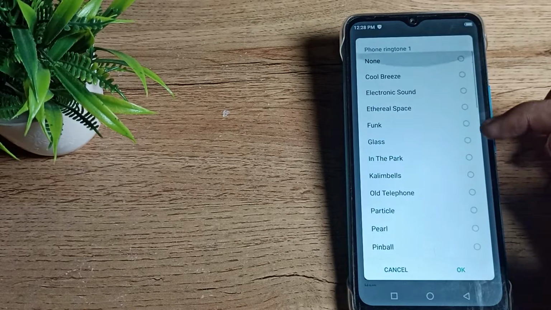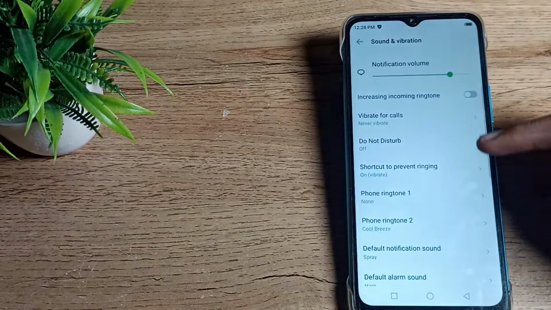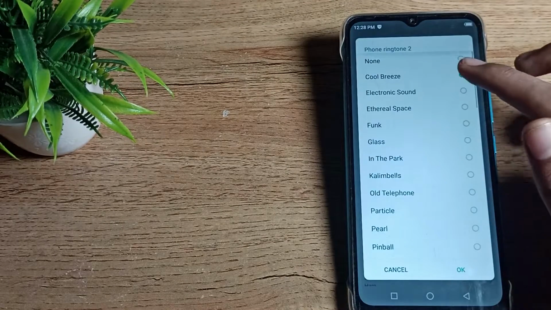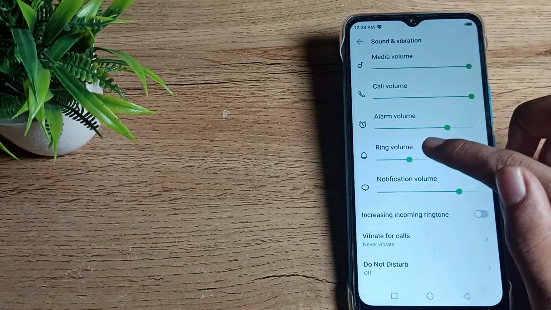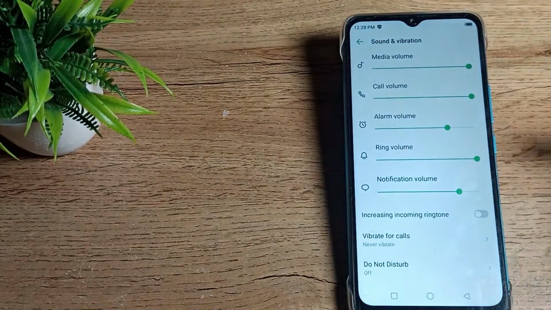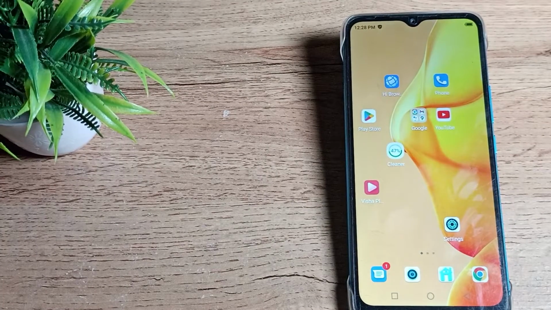So if you want to turn off this phone ringtone, you can turn it off, click on this option and okay. When this ringtone is off, we will do the same with the phone ringtone too. So you can see your ringtone volume will not work. So like that, if you want to turn off your phone ringtone, you can turn it off in your Infinix phone.